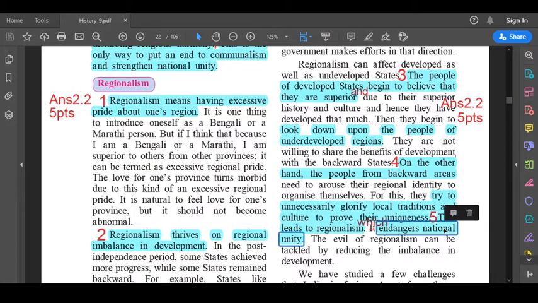And the fifth and the last point, this leads to regionalism. After regionalism, there's "it" over there. Cancel that "it", and in place of it you write "which", W-H-I-C-H. So the fifth point: this leads to regionalism which endangers national unity. So this is answer 2.2, 5 points in totality.